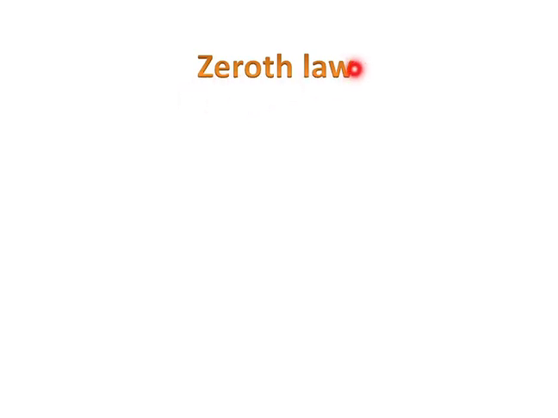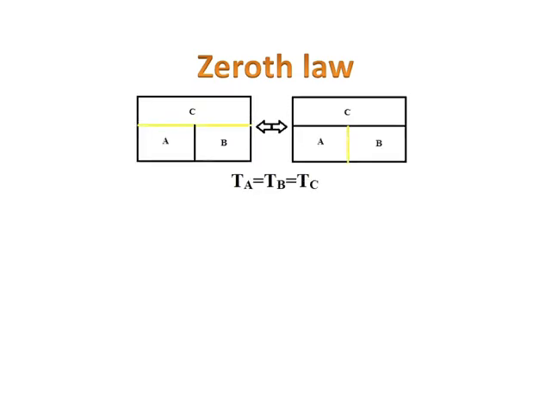Next, coming to the laws of thermodynamics. First is the zeroth law of thermodynamics. It states that if two systems are each in equilibrium with a third system separately, then all three systems are in equilibrium with each other. It is a little confusing, so let's see it in diagrams. In the left diagram, the yellow line denotes the diathermic wall. A diathermic wall allows the exchange of heat energy, whereas the black line represents the adiabatic wall. An adiabatic wall means there is no exchange of heat energy.